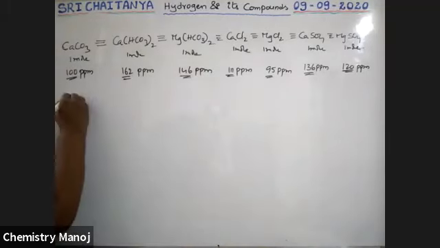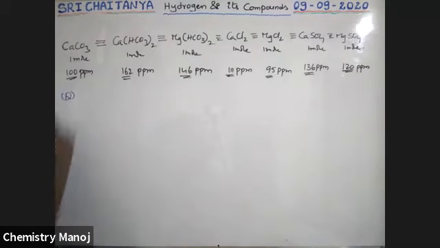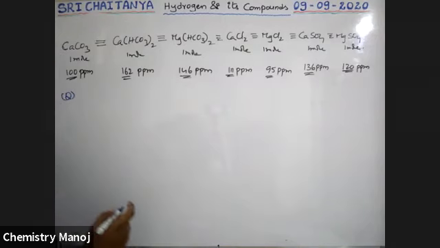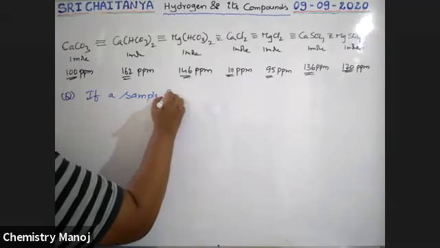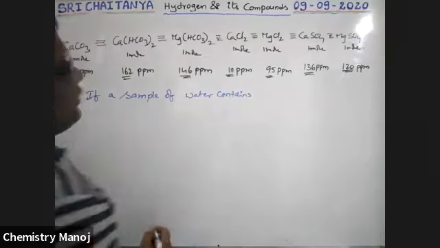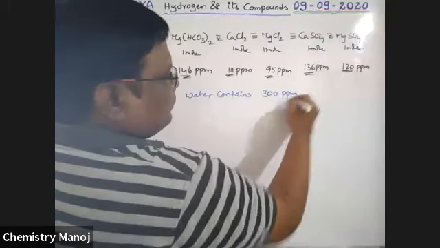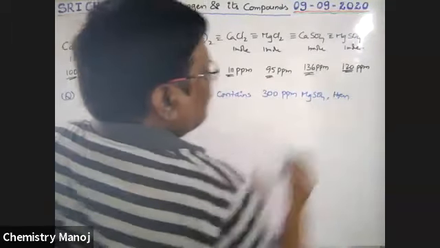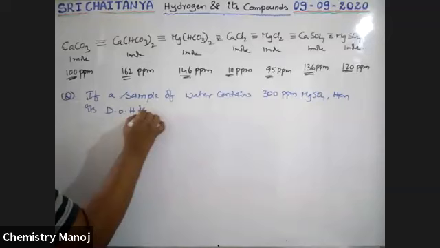See here, the problem: if a sample of water contains 30 ppm MgSO4, then its degree of hardness is a dash.